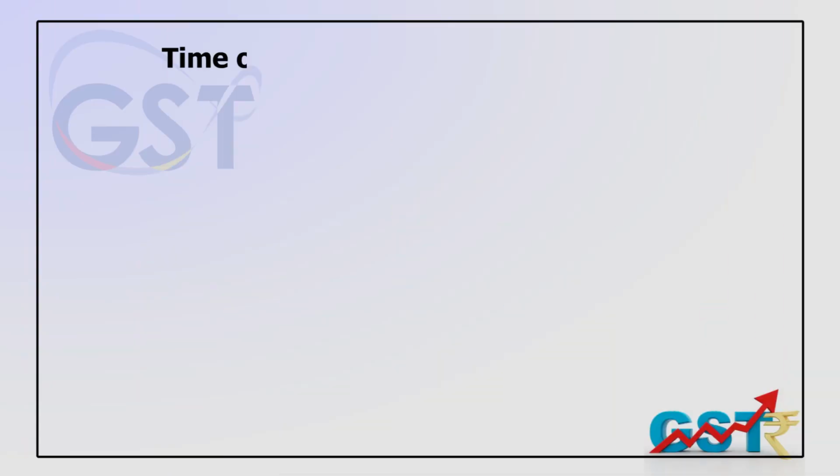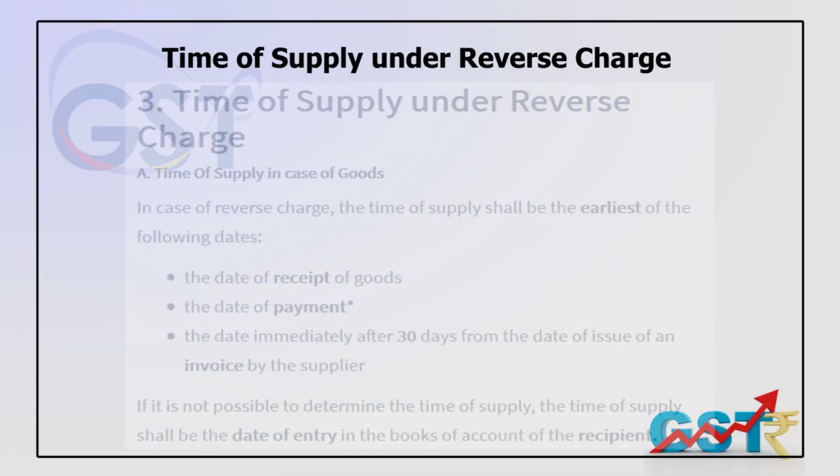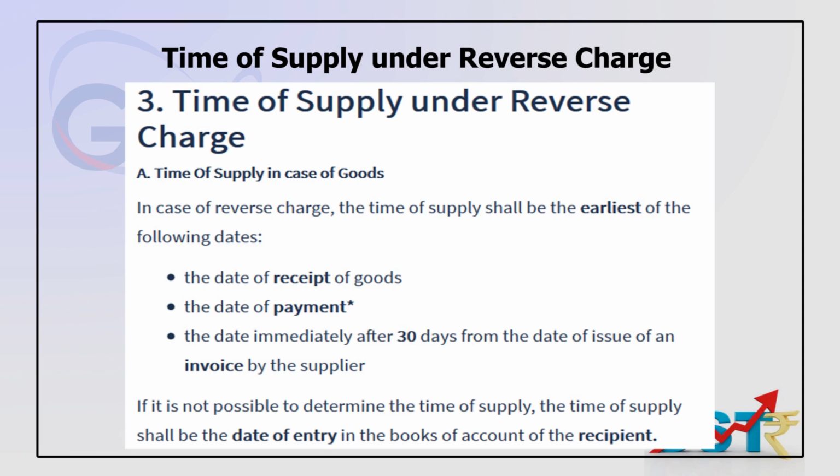Continuing on reverse charge, second part. What is the time of supply under reverse charge? The time of supply for direct charge we have discussed in another chapter, time and place of supply. Right now it is the time of supply under reverse charge. It is very interesting, because here I am invoicing on myself. In case of reverse charge, the time of supply shall be the earliest of the following dates.